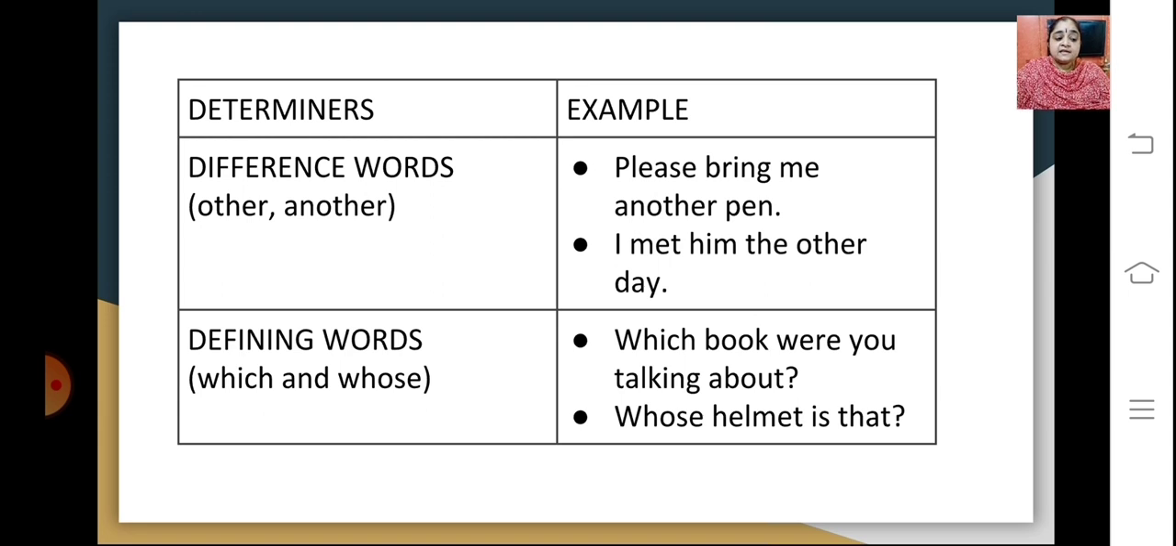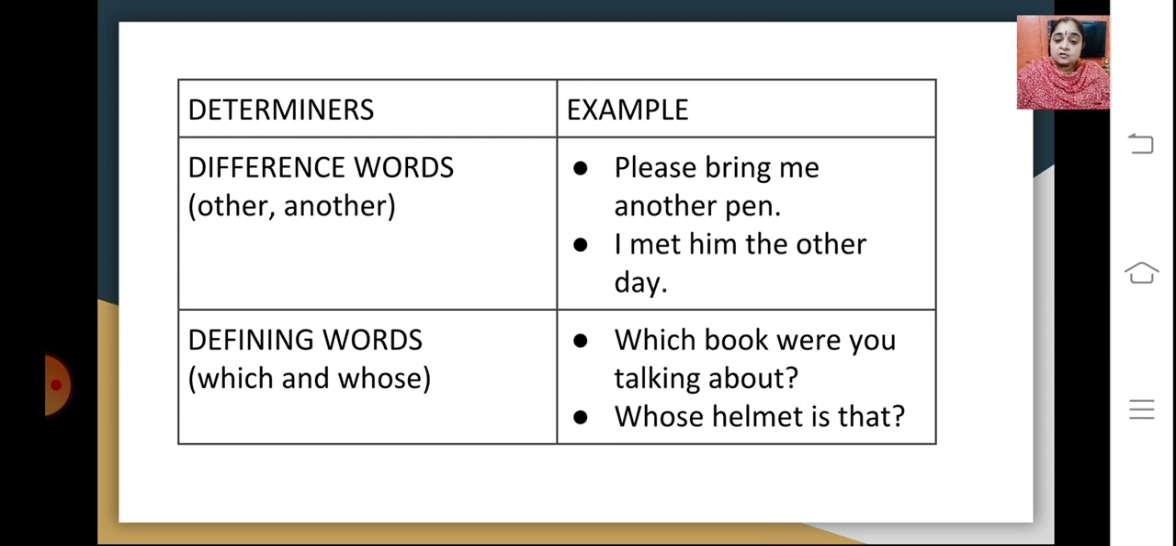The next kind is the difference words, like other, another used in your sentences. So please bring me another pen. So another is a difference word, where this is also a determiner. I met him the other day. Other is the determiner used in this sentence.